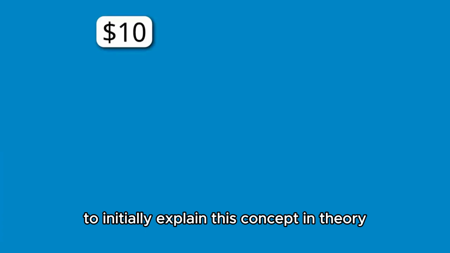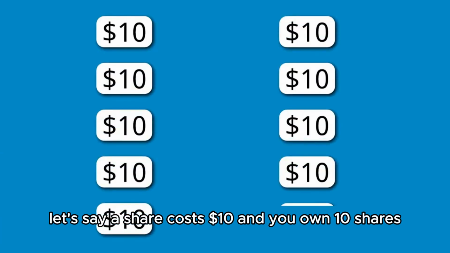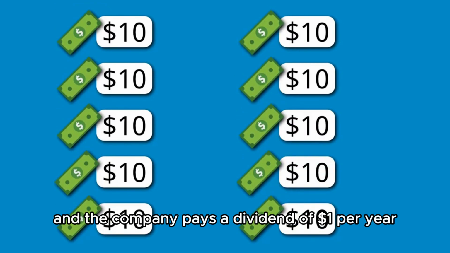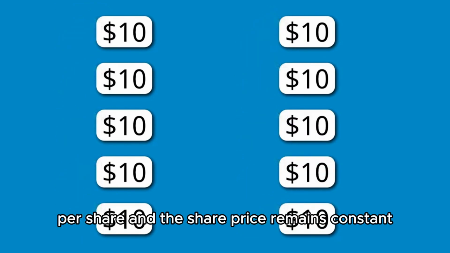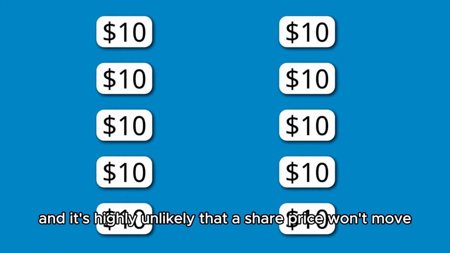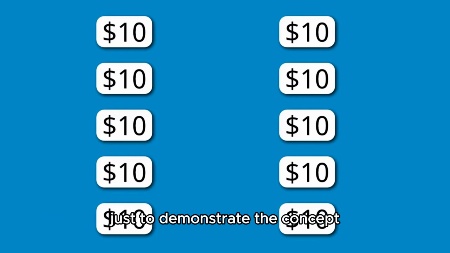To initially explain this concept in theory, let's say a share costs $10, and you own 10 shares, and the company pays a dividend of $1 per year per share, and the share price remains constant. A 10% dividend yield is much higher than most stable dividend-paying companies, and it's highly unlikely that a share price won't move. But we'll use easy numbers just to demonstrate the concept.